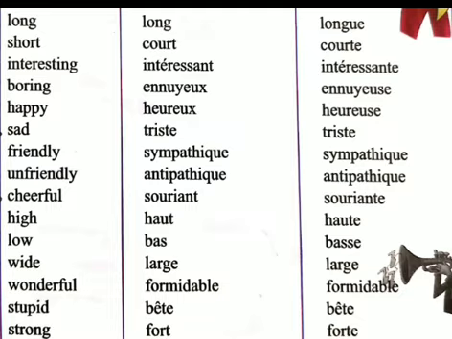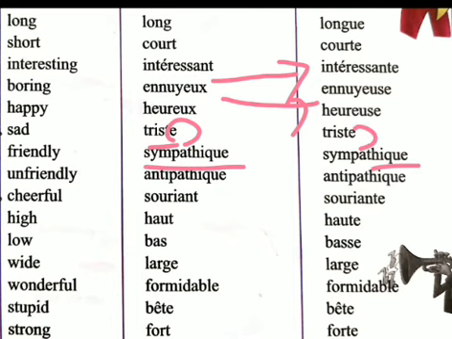Intéressant is interesting, just add e to make it into the female form. Ennuyeux is boring, and ennuyeuse is boring for female. Heureux is happy, heureuse is happy for female. Triste is already ending with e, so no change. Sympathique, no change. Empathique, no change.